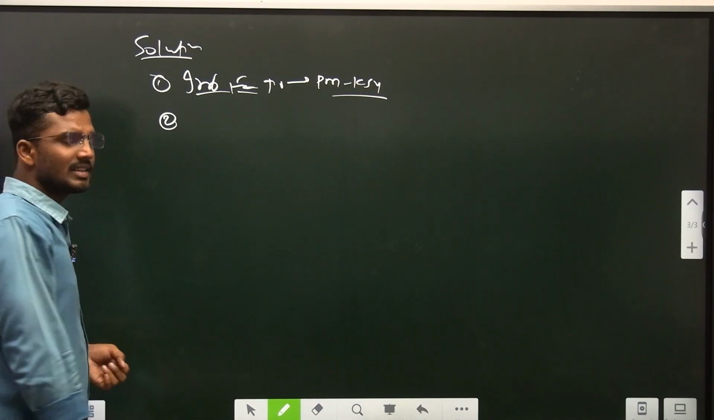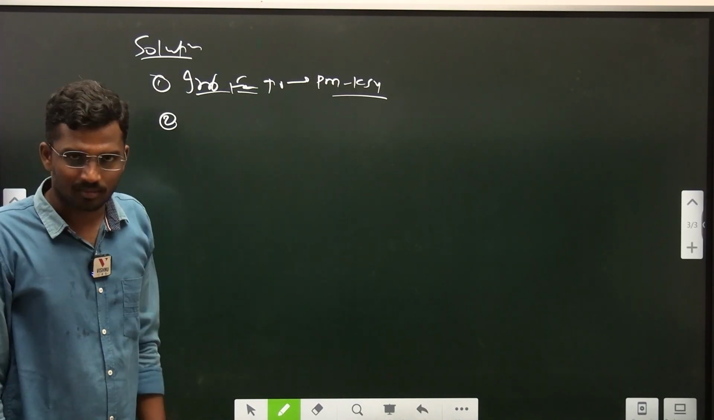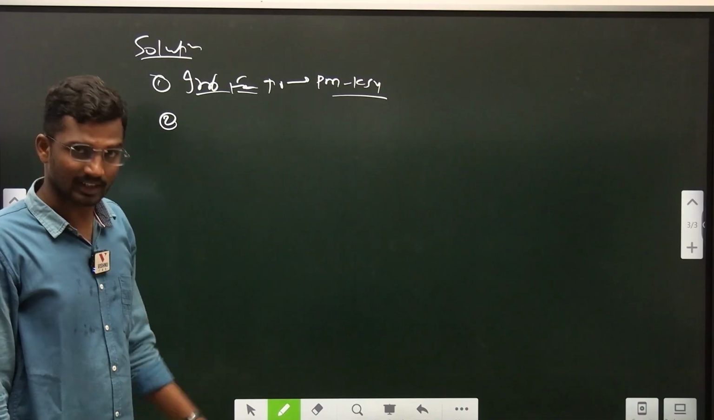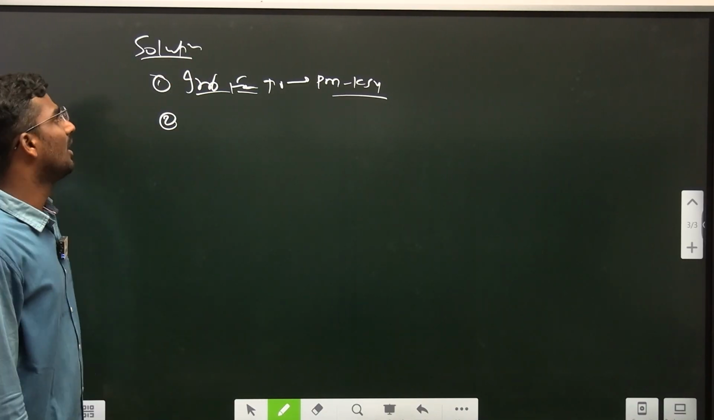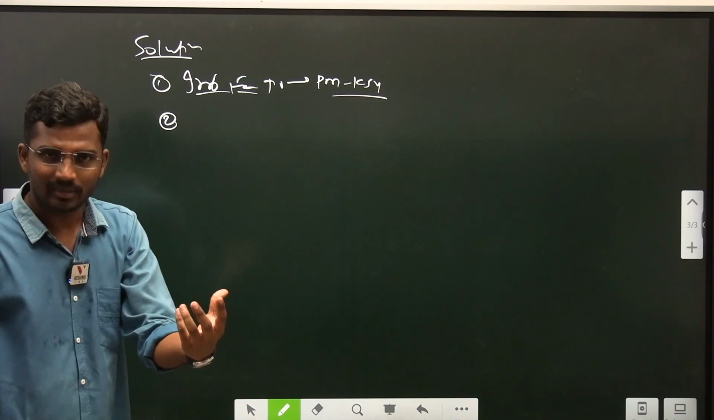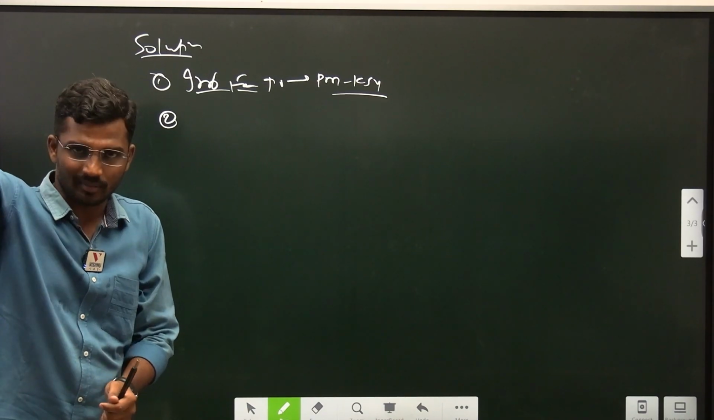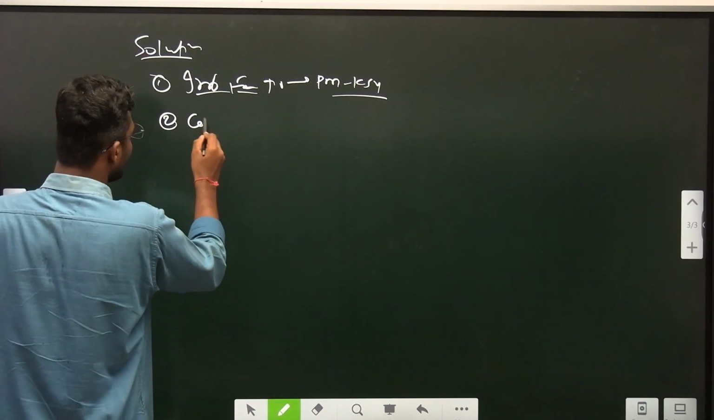And number two, I said low mechanization is the problem in features of Indian agriculture. Here is the solution. What is the solution for low mechanization? Smaller land holdings is the problem, right? Now we have to go for cooperative farming. One solution is going for cooperative farming.